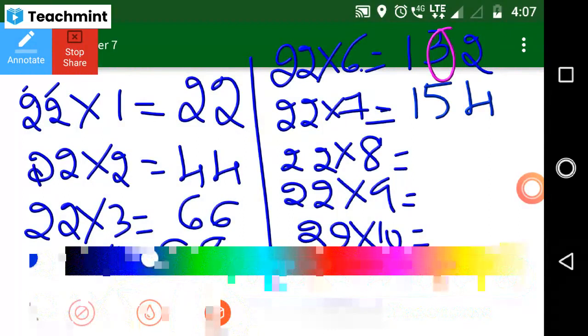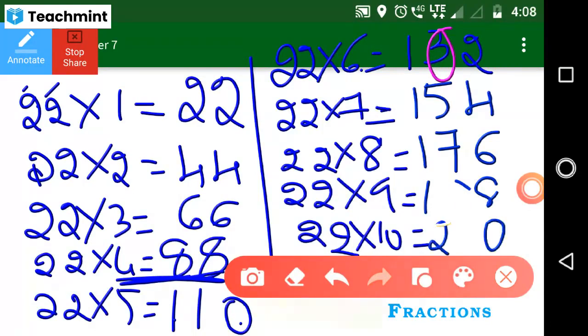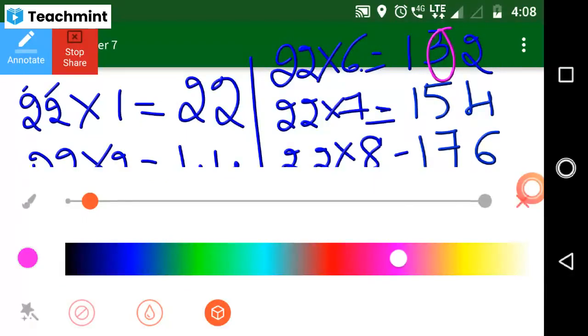Good. 2 eights are? 16. 6 plus 1? 7. 2 nines are? Good. 18. 8 plus 1? 9. Yes. 2 tens are? 20. 2 plus 0? 2. Yes. You just observe here.